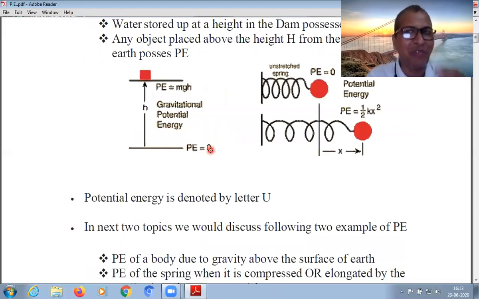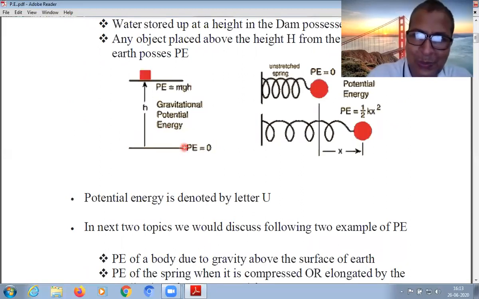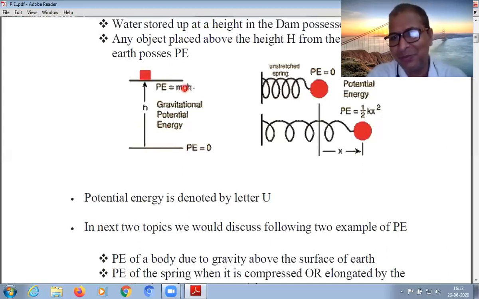At the lower place we can fix any energy, which remains in the body due to its position, by virtue of its position. Normally, in the gravitational potential energy concept at the surface of the Earth, we take the potential energy as 0 for simplification. We can fix any value. And if we fix any value or 0, then at a certain height above this value, the potential energy is given by the formula mgh.